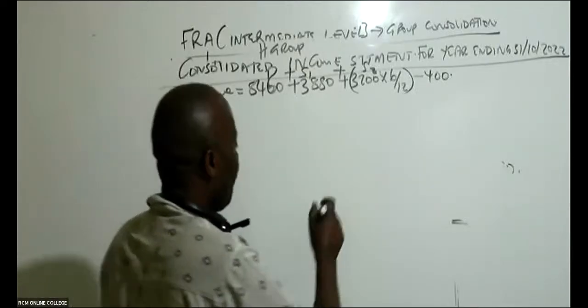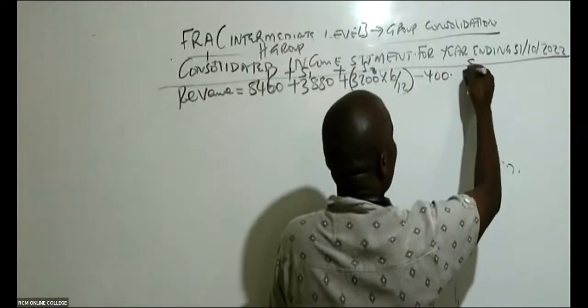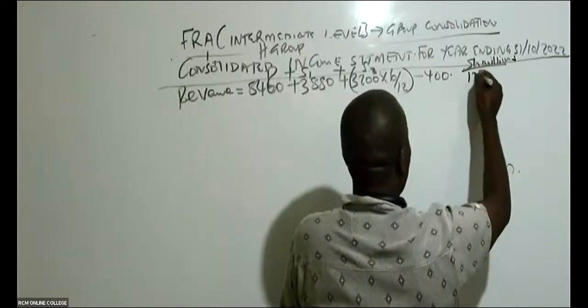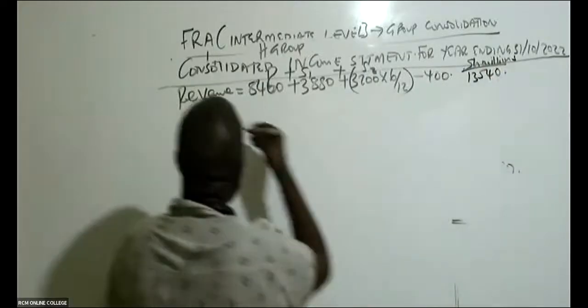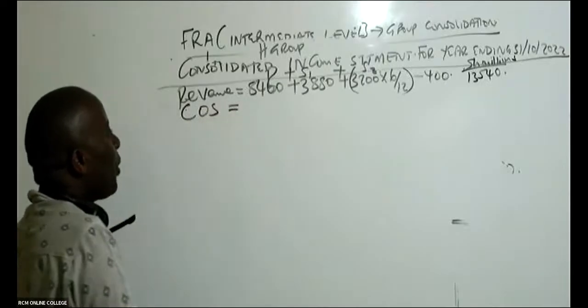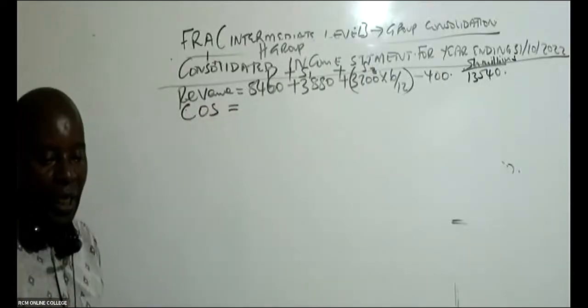Yeah, we're getting 13,540. So this is in shillings millions, and we're getting here 13,540. Thank you very much. So we go to consolidated cost of sales. Many students are not able to get this consolidated cost of sales.